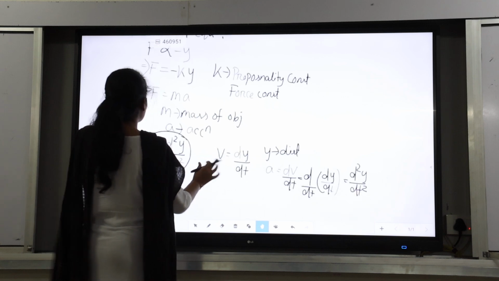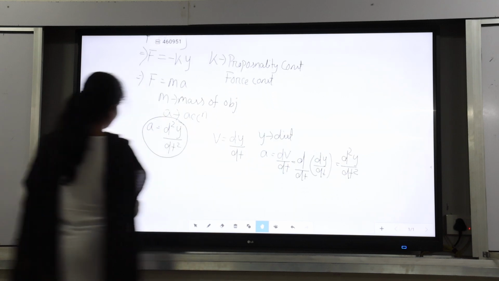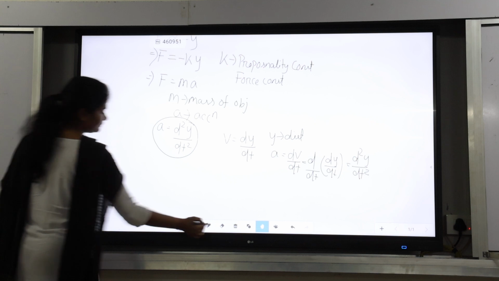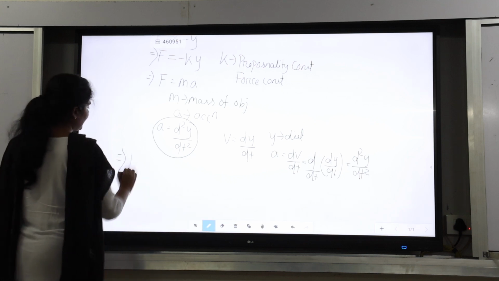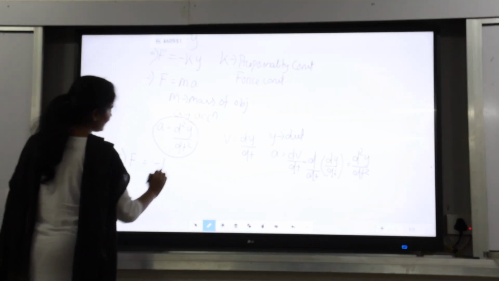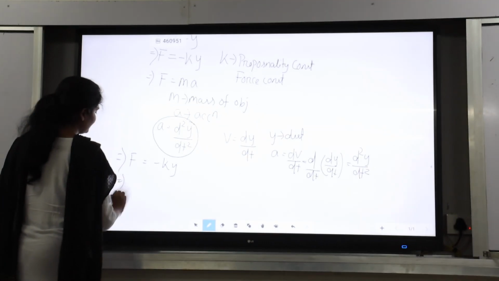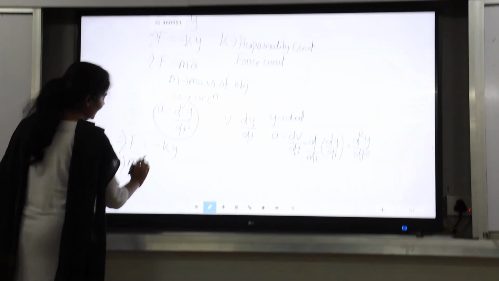Putting these equations together, we have F is equal to minus ky, so in place of F, m d square y by dt square is equal to minus ky.